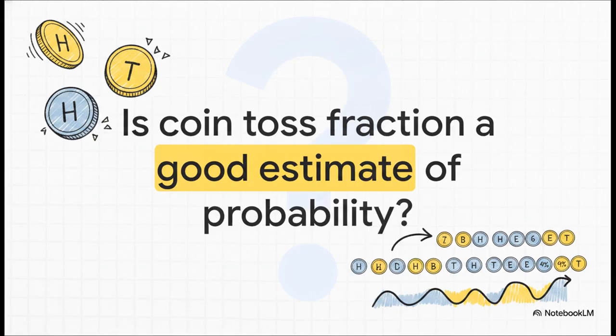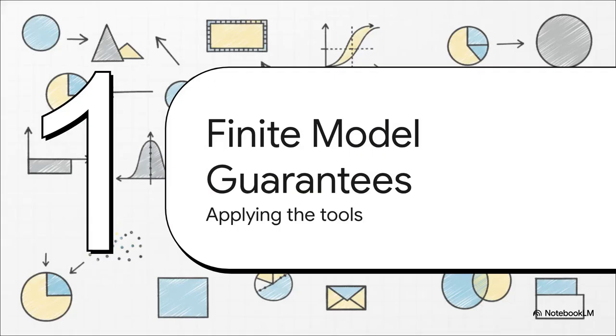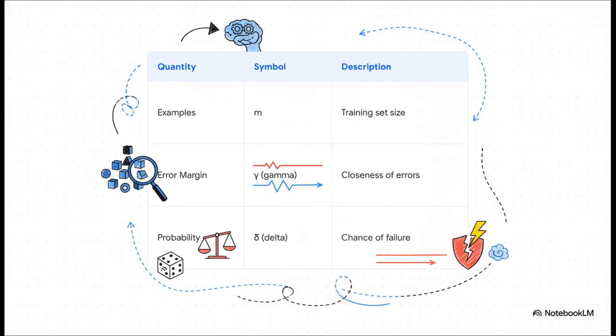If you have enough training examples, your model's training error becomes an incredibly reliable estimate of its true generalization error. Section 4. Guarantees for finite models. Okay, let's look at how these pieces lock together to give us an actual mathematical guarantee.